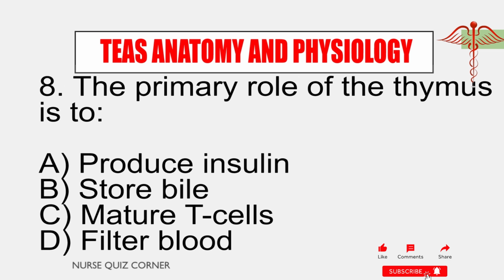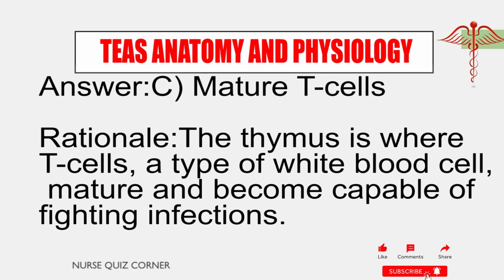8. The primary role of the thymus is to: A. Produce insulin. B. Store bile. C. Mature T cells. D. Filter blood. Answer: C. Mature T cells. Rationale: the thymus is where T cells, a type of white blood cell, mature and become capable of fighting infections.